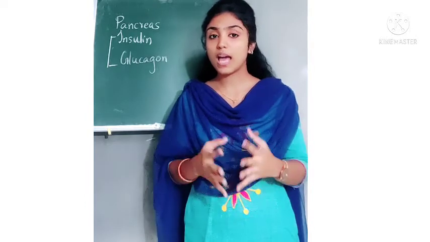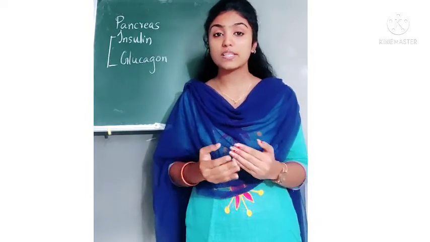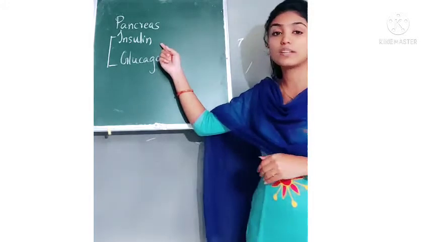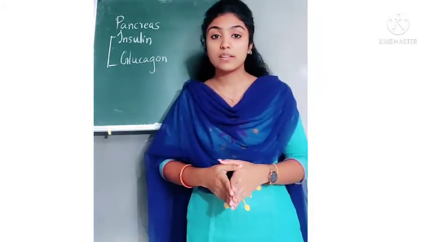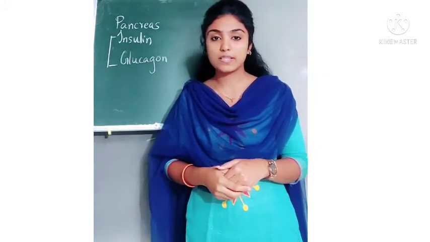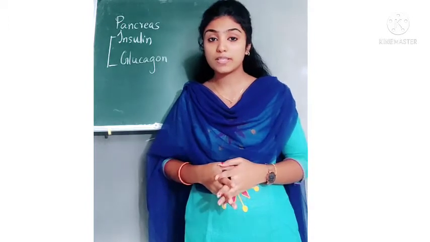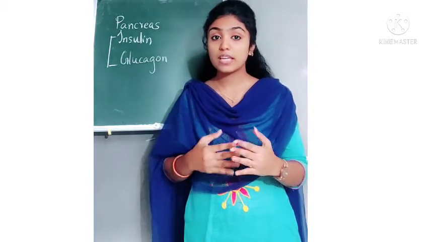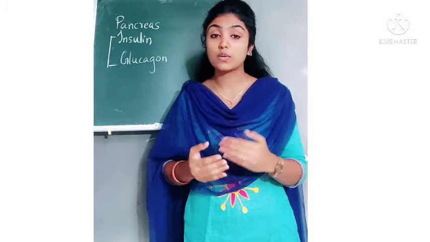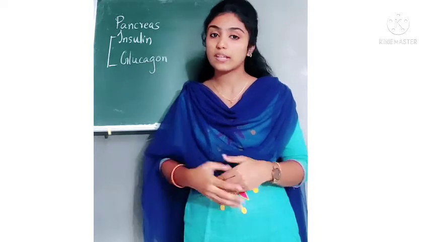What will happen if there is any deficiency in the production of insulin in our body? It will lead to diabetes. What do you mean by diabetes? Diabetes means the increased amount of glucose or sugar in our blood.